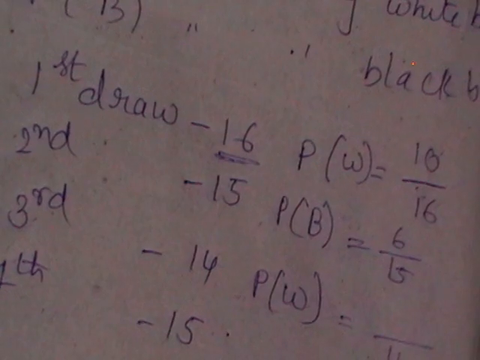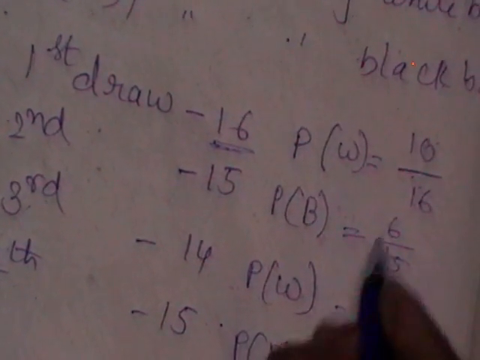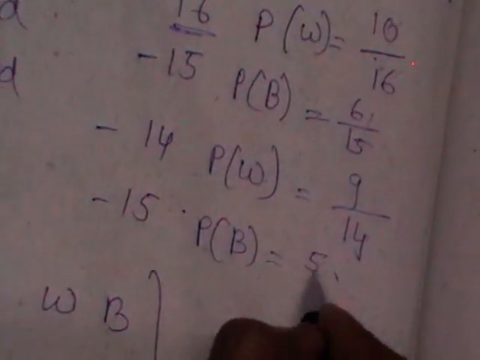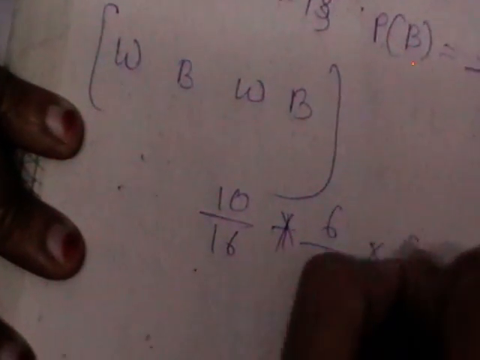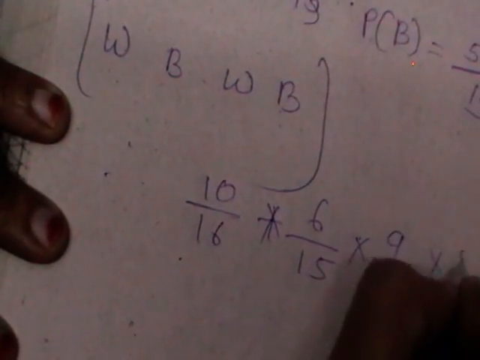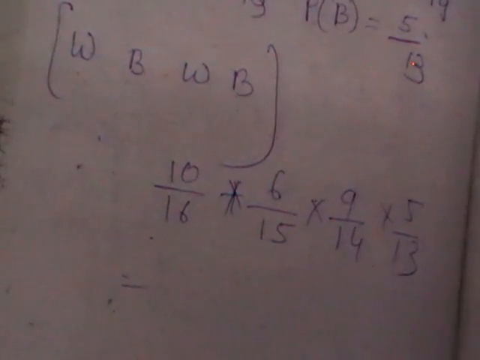Probability of white: already we have selected one white from 10, so the total is 14 here, 9. Probability of black means originally we have 6, but one is selected. It reduces to 5 by 13. The total probability will be 10 by 16 into 6 by 15 into 9 by 14 into 5 by 13. Similarly, you can try with the second one also. Alternatively black means you will get 6 by 16, 10 by 15, 5 by 14, 9 by 13.